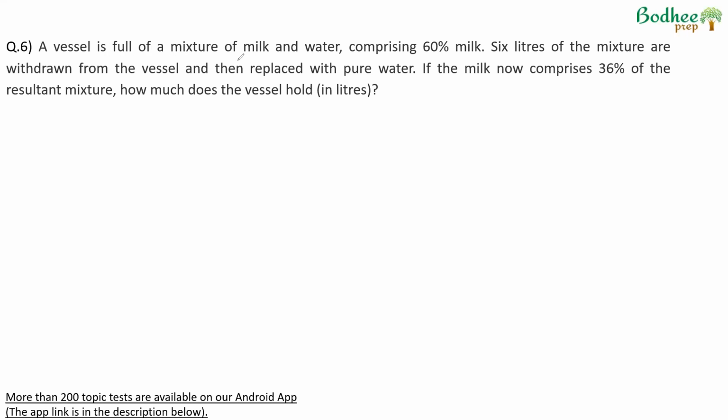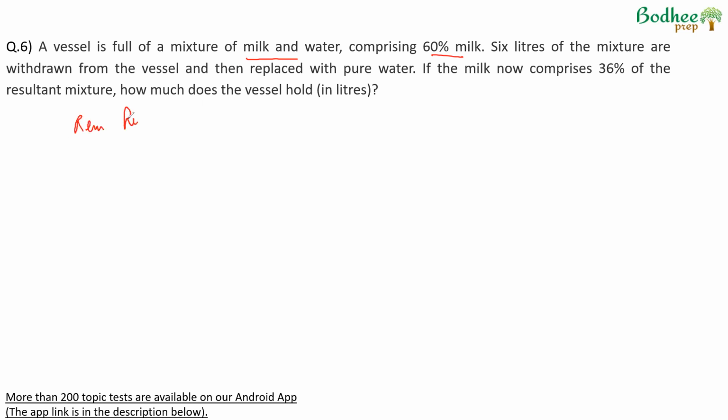A vessel is full of a mixture of milk and water comprising 60% milk. 6 liters of the mixture are withdrawn from the vessel and then replaced with pure water. If the milk now comprises 36% of the resultant mixture, how much does the vessel hold? We can use removal replacement to solve this. We can use alligation to solve this. For example, if I use